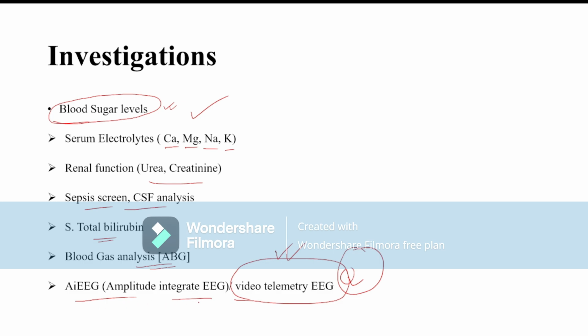The amplitude integrated EEG or video EEG is the investigation of choice, and the first investigation we have to do is blood sugar. The question asks: a child comes to you with convulsion. What investigation will you do first? We will do blood sugar testing first. And what is the most definite investigation you will do for this patient? The answer is amplitude integrated EEG or video EEG.